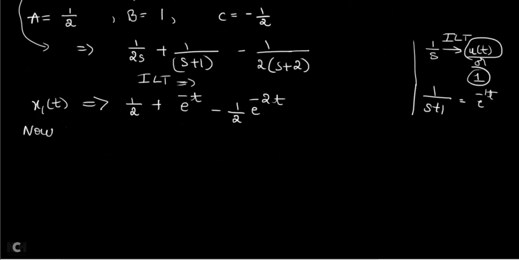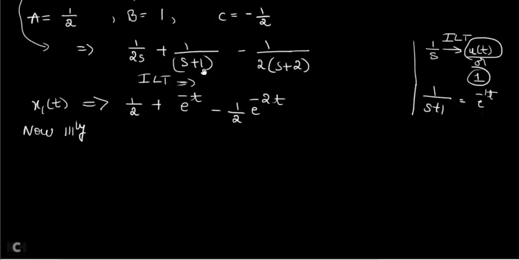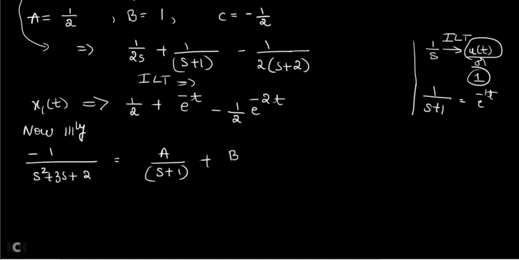Similarly, to find x2 of t, you take the second term and apply inverse Laplace transform using the partial fraction method. So minus 1 divided by s square plus 3s plus 2 can be written as a divided by s plus 1 plus b divided by s plus 2. Again, these a and b values are partial fraction constants.